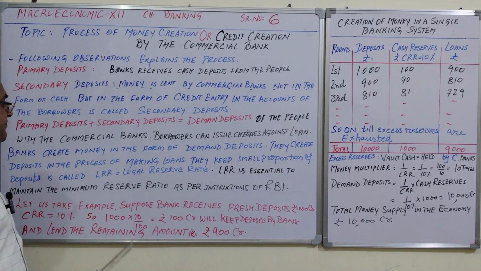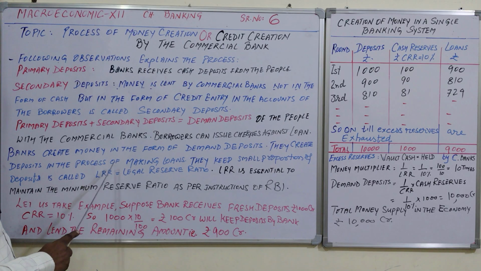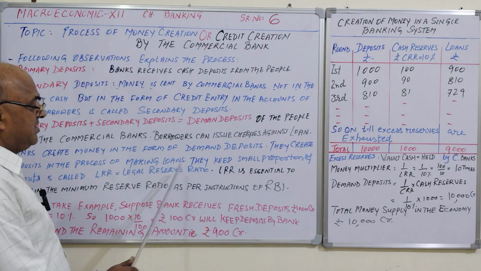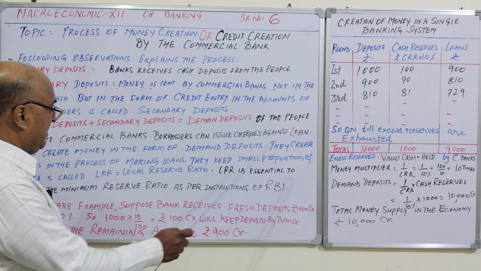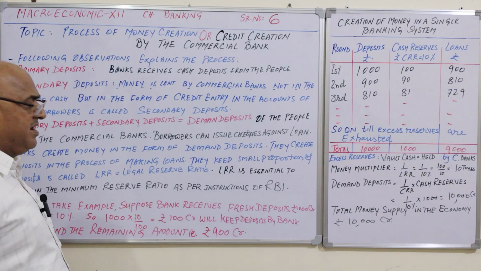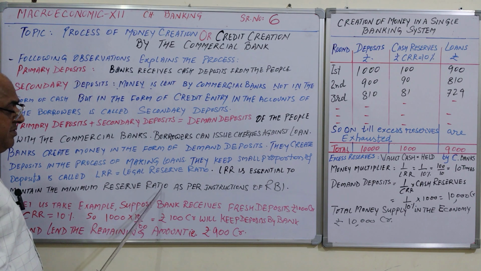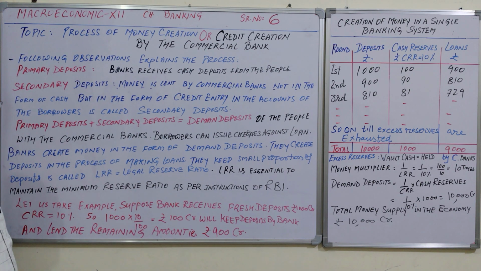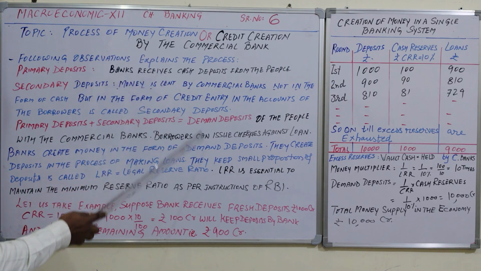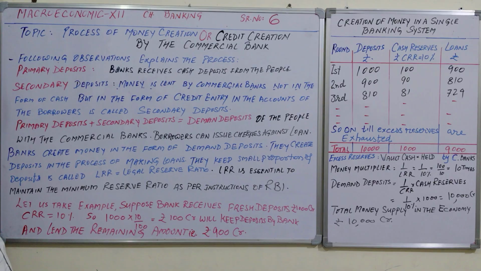So they create deposit in the process of making loans. The bank keeps a small proportion of the deposit, some amount with itself, known as CRR or LRR, the legal reserve ratio. The legal reserve ratio is further divided into two parts, CRR and SLR. LRR is essential to maintain the minimum reserve ratio as per the instruction of the Reserve Bank of India, the Central Bank of India. So these are the two or three briefs before the process of money creation in a single banking system.